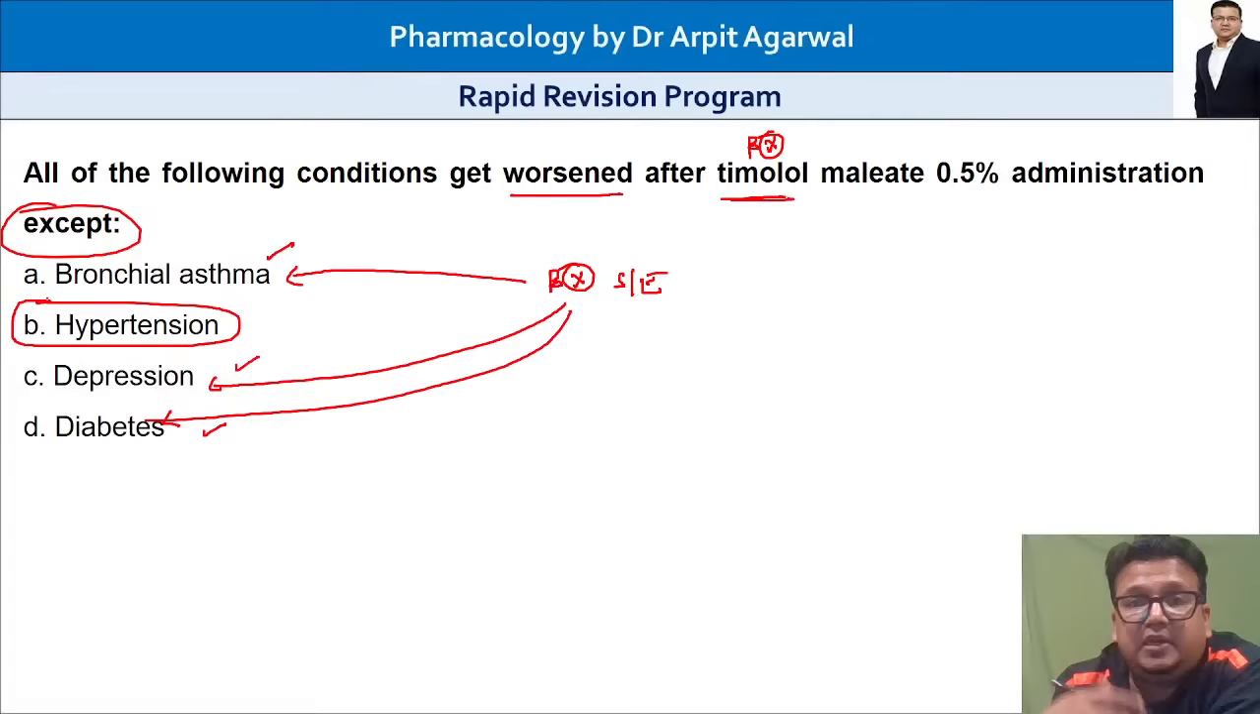Beta blockers actually are useful. You all know beta blockers are antihypertensive. So hypertension will improve. It will not worsen. All the others, asthma, depression, diabetes, will worsen with beta blockers, but not hypertension. Hypertension will improve. Correct.